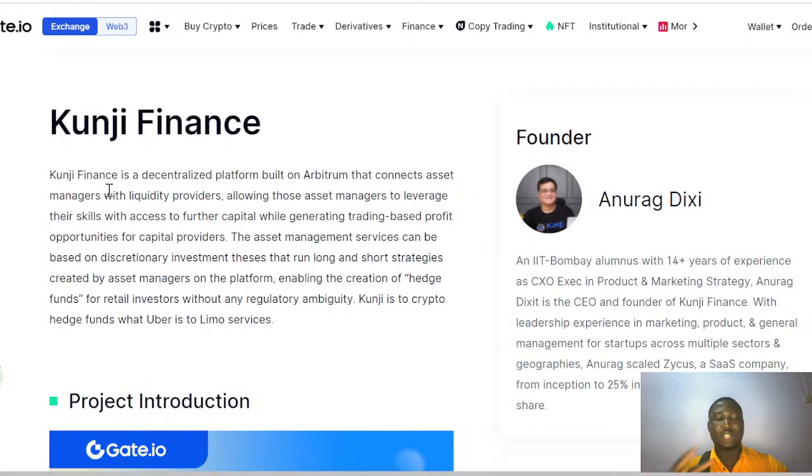I'll repeat this explanation again. Kunji Finance is a decentralized platform built on Arbitrum that connects asset managers. The first point we need to take note of when looking at this project is that it's a decentralized platform, and you all know the kind of effect of decentralization.